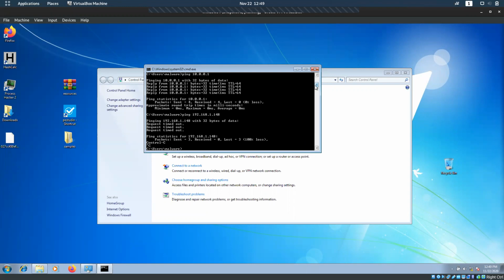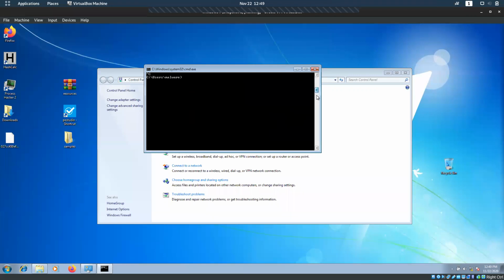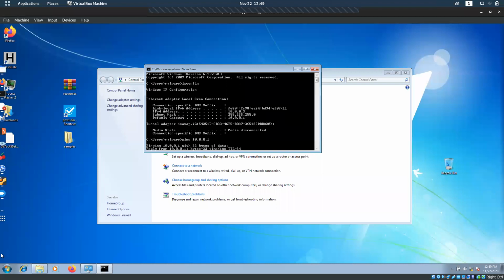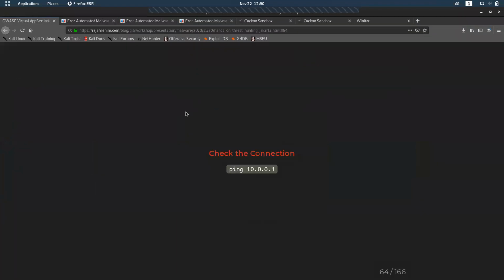So we have already made the setup of our lab. This is our lab. Our lab structure is like I showed you here.